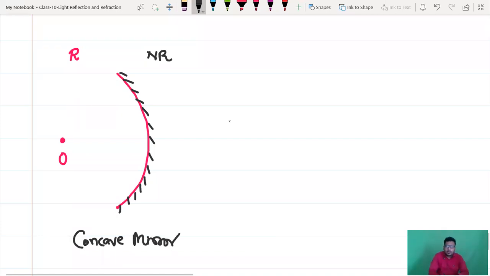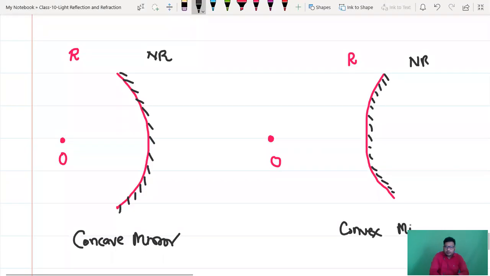Next, of course, the center will be present here only. O. If a mirror is bent like this, then reflecting side will be this only, and non-reflecting side this side. This mirror is known as a convex mirror. Those are the two things you have to understand, concave and convex.